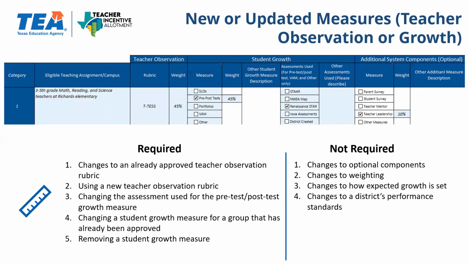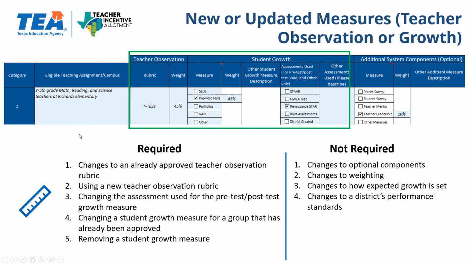Now let's dive into how teachers are evaluated. Largely, if there are changes to the growth measure, the teacher observation rubric, or the assessment used, an expansions modification application will be required. In this example, changing the rubric, let's say they wanted to move from T-TESS to another rubric, an application would be required.